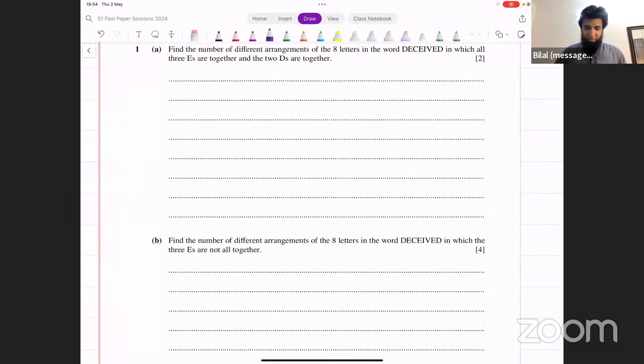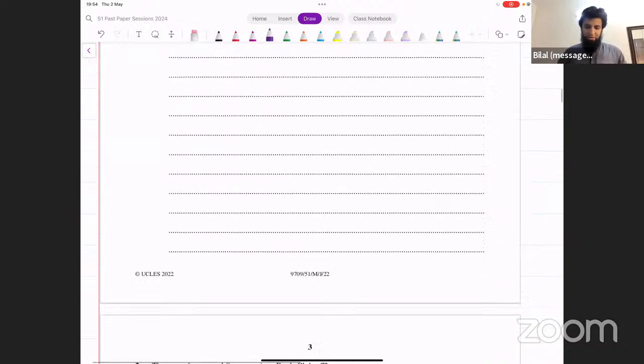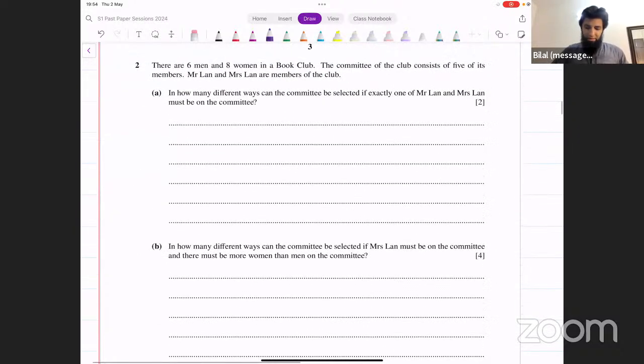Okay, so the first question is about permutations. You have to arrange these 8 letters, these together, 2 D's together. That's pretty straightforward. The 3 E's are not all together. Not all together means you have to find the case where all of them are together, and subtract that number from the total. All right, that's what you would do. So you can do that. The first part looks relatively straightforward. Then the first question looks relatively straightforward.